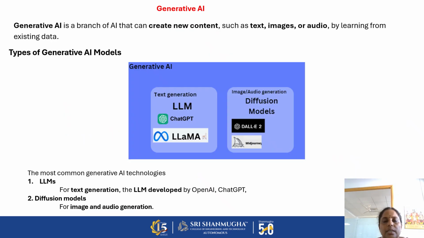Next, generative AI. It is a subset of deep learning algorithms. There are two types of generative AI. The first one is text generation. The next one is image and audio generation. For example, ChatGPT is the best example for text generation, or Google Bard is an example. Next, for image or audio generation, we are able to create our own PPT using Gemini AI, like that. These are examples of generative AI. So LLMs are mainly used for text generation, and diffusion models are used for creating images and audio generation, etc.